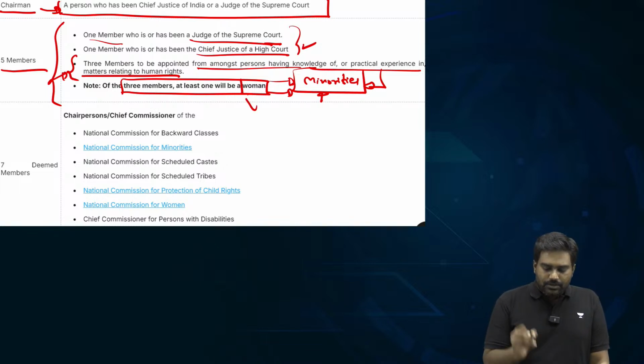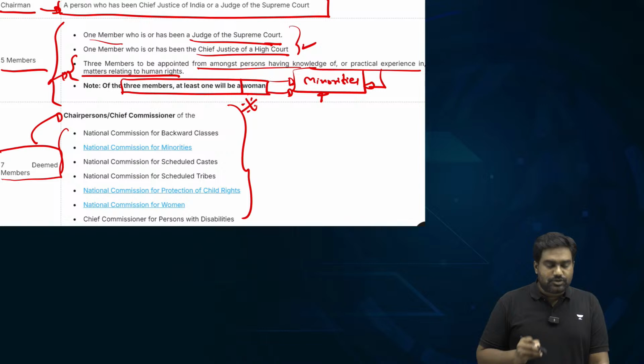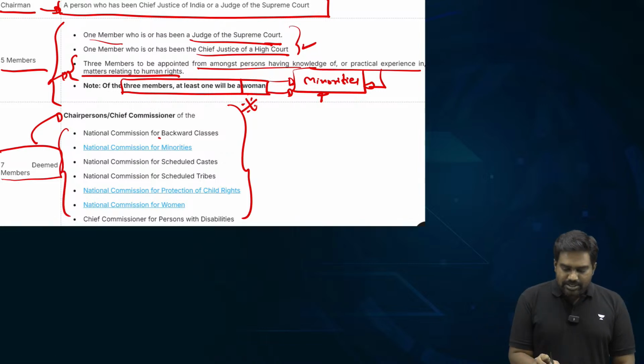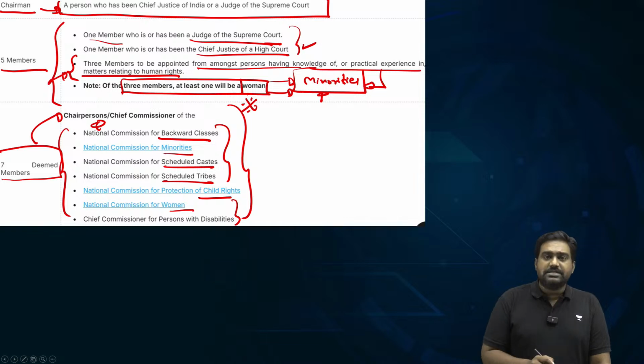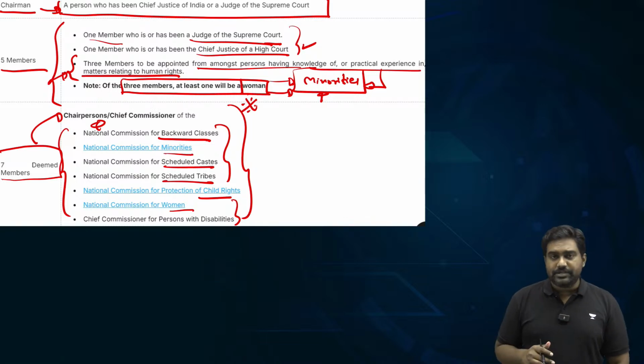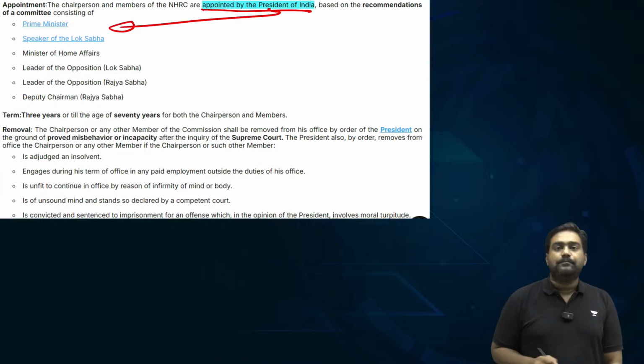So such diversity is provided, and there are a few deemed members: the chairpersons of important constitutional and statutory bodies like the National Commission for Backward Classes, Minorities, SC, ST, National Commission, right? Such constitutional and statutory bodies and their chairpersons are also ex officio deemed members. Now, who appoints them? They are appointed by the President of India.